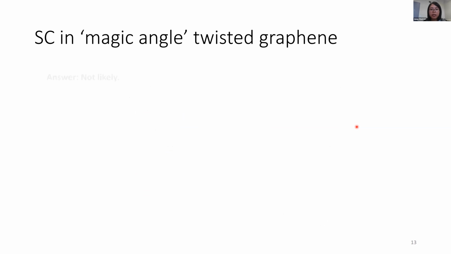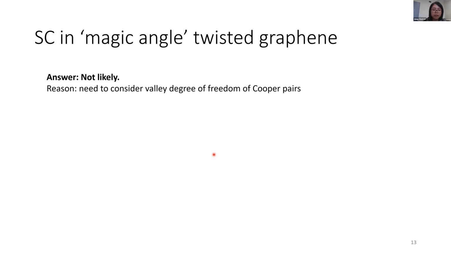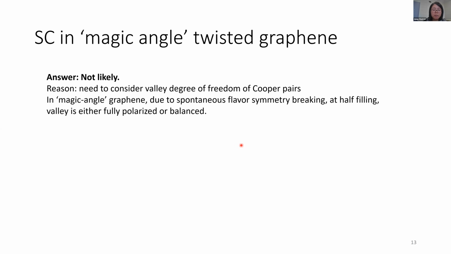Well, unfortunately, the answer is not likely. And the reason is that so far we haven't considered the valley degree of freedom of the Cooper pairs yet. Let's take a look. In magic angle graphene, due to spontaneous flavor symmetry breaking at half filling, where the superconductivity is usually found, the valley degree of freedom is either fully polarized or fully balanced. Let's think about each case.